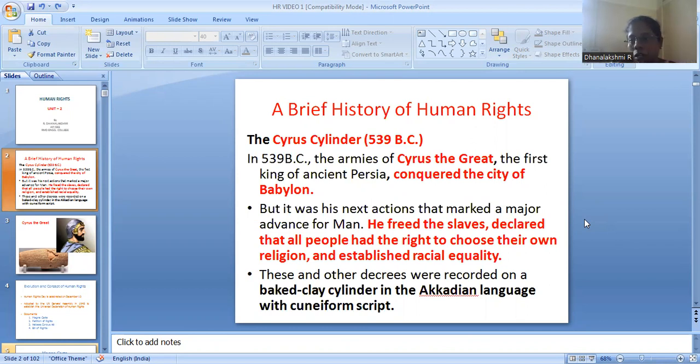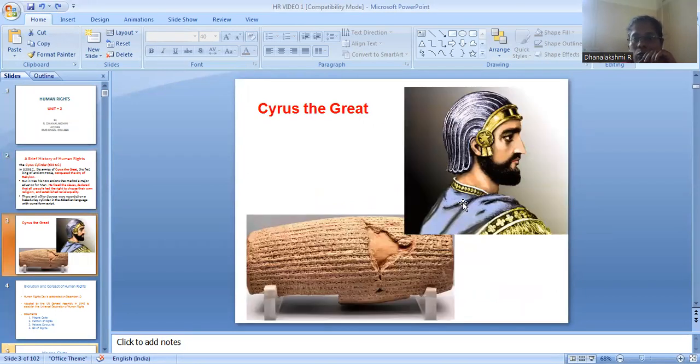So the king captured Babylon city, but after that he freed all the slaves and declared that all people are equal. That is, all people had the right to choose their own religion and establish racial equality. All these messages are here. You can see this is the Cyrus Cylinder. He is King Cyrus the Great, and this is the cylinder where all the messages have been recorded in the Akkadian language.